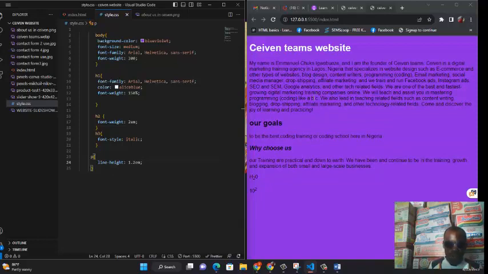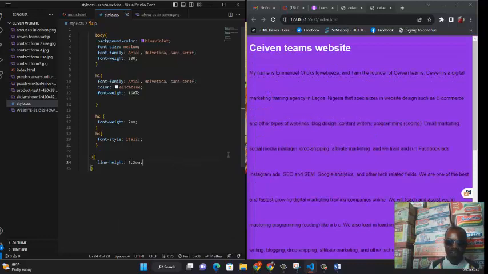But you may think that it didn't work. So for you to know that it's working, let me use a very big line height that will dramatically change everything. Let me change this one to 5 instead of 1. And let's see what would happen. 5.2 EM. Now let's save and see. You see it? The line becomes so big, right?